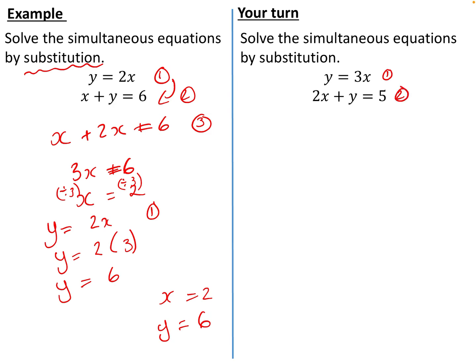We have equation 1 and equation 2. I want to substitute 1 into 2. I know that y is equal to 3x. So wherever I see y, I'm going to write 3x. And that's equal to 5. This has now created equation 3. I'm just going to combine like terms to get 5x equals 5. This is equation 3. I now want to solve equation 3. If I divide by 5, I get x is equal to 1.